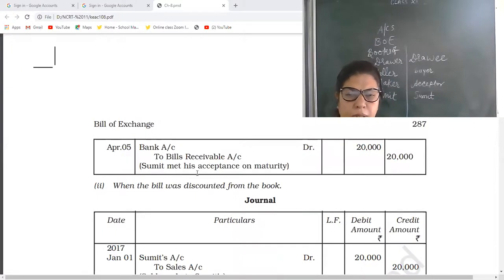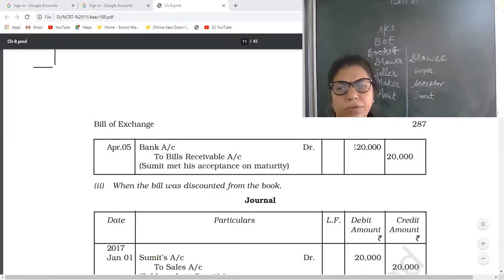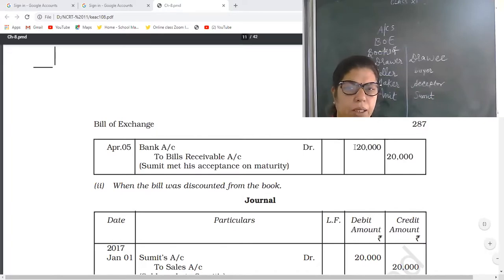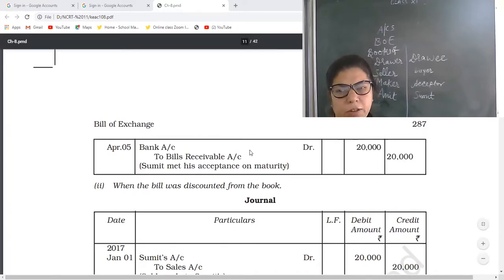Bank account debit to bills receivable account. Payment received in bank account, 20,000 rupees, to bills receivable account. In place of bank, you can write cash, but according to Indian income tax rule, there is a limit on cash transactions. So bank account debit to bills receivable account. Okay.